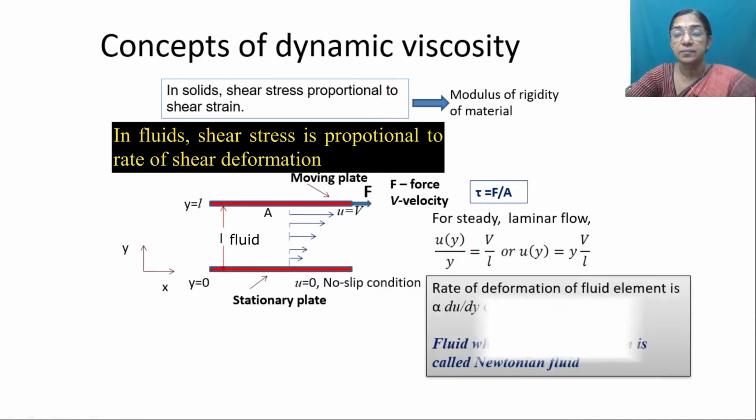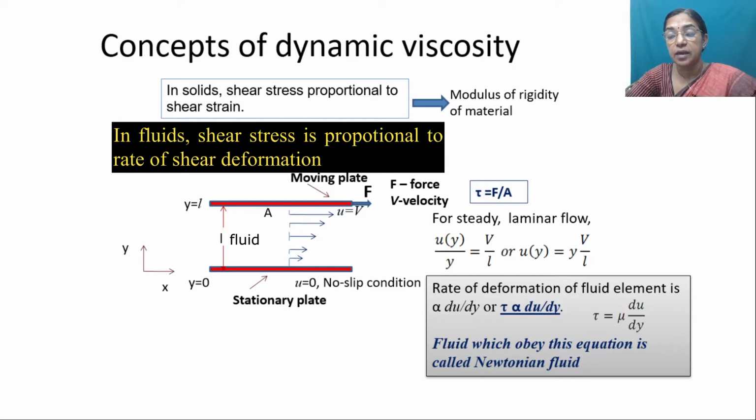The angular deformation or rate of deformation of the fluid element is proportional to du by dy, or we can say shear stress is proportional to du by dy. So du by dy stands for the shear deformation. This can be written as tau equal to mu into du by dy, where mu is the proportionality constant, or we can call it the dynamic viscosity. A fluid which obeys this equation is called a Newtonian fluid, because there is a linear relationship between the velocity gradient and the shear stress.